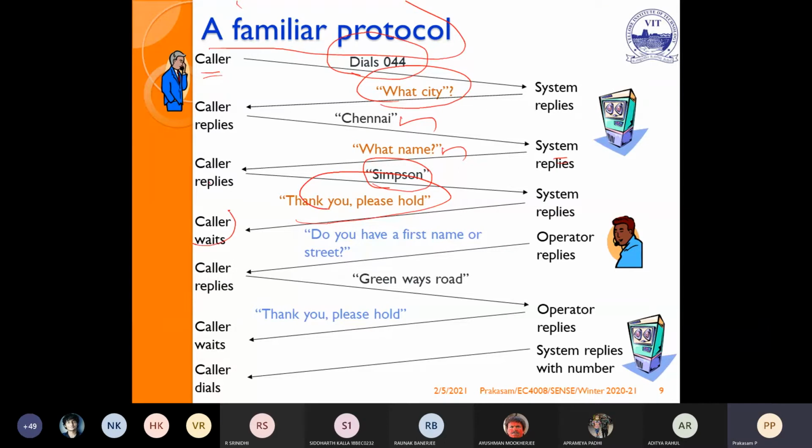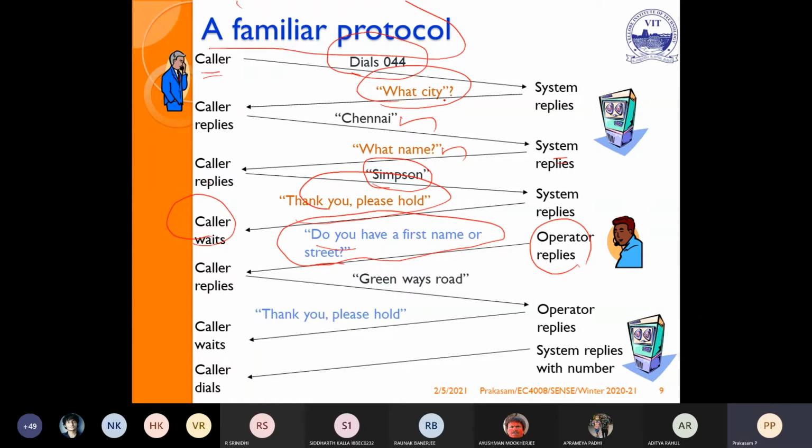Now the caller waits while the system is searching. Then the operator replies, do you have any first name or street name? Because here there is no number, since we are only going to establish connections between computers. It is just an example. I think we have IP addresses to establish the connections, but this is only an example to understand.